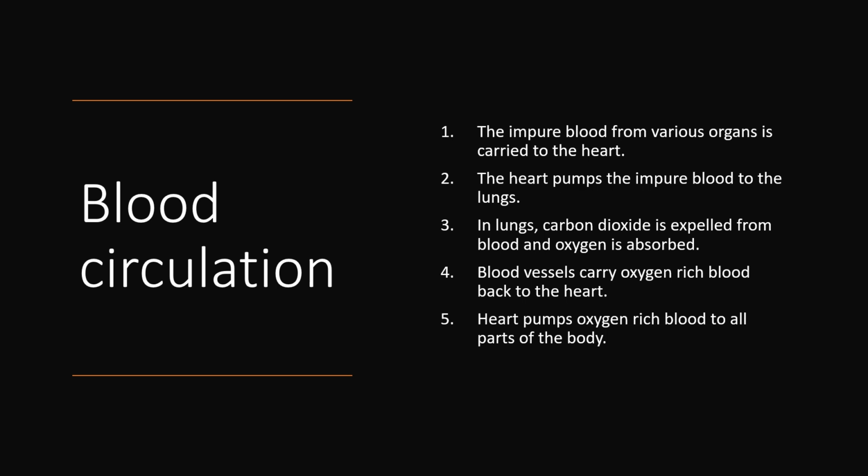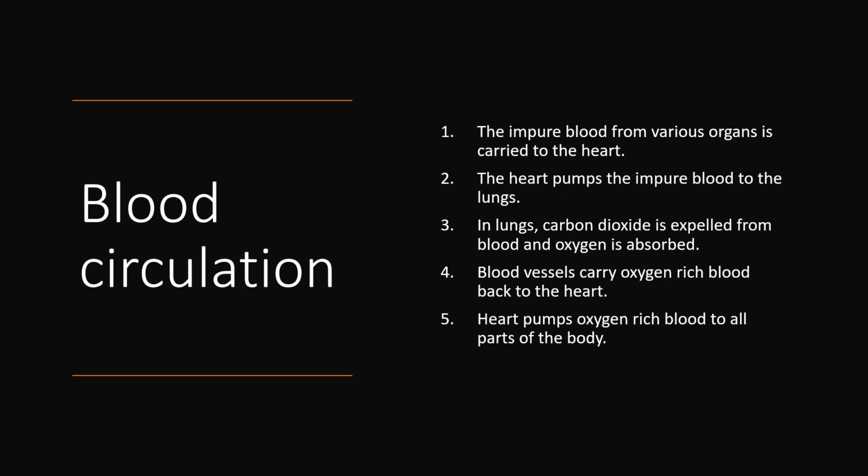Now we are going to learn the process of blood circulation throughout our body. Firstly, the impure blood containing carbon dioxide is released by various organs of our body. This impure blood is carried by the blood vessels to the heart. The next step is the heart pumps this impure blood to the lungs.